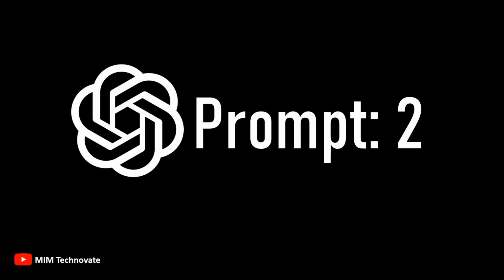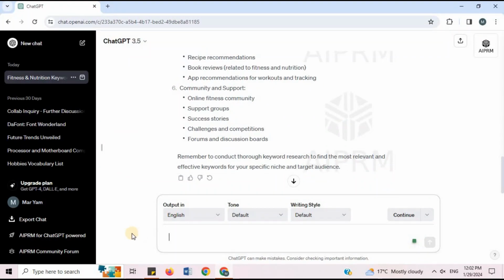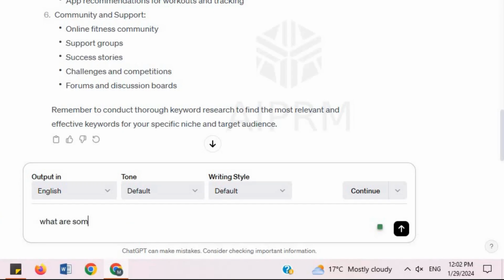Prompt 2. I will say, what are some long-tail keywords related to organic gardening?